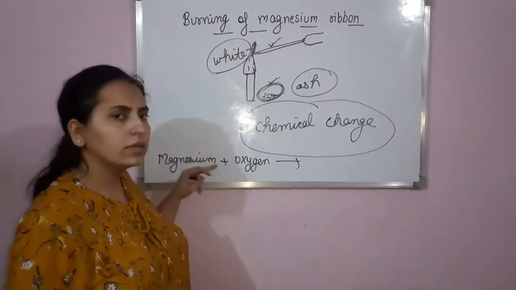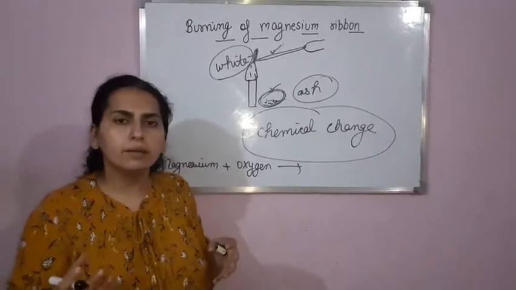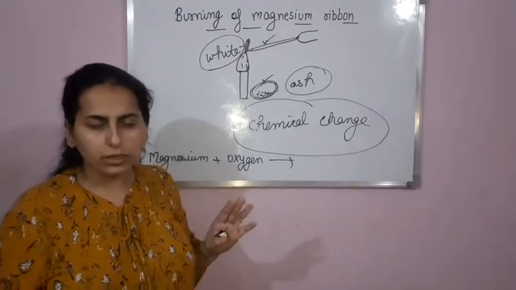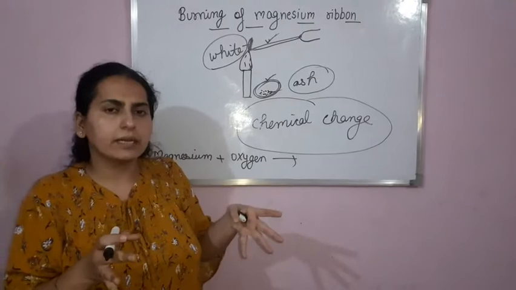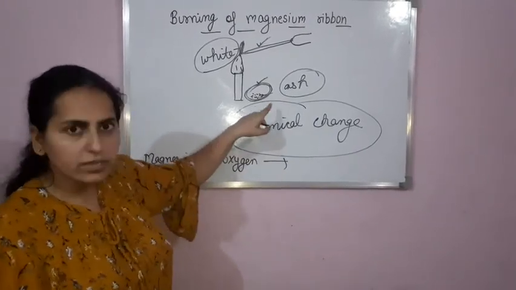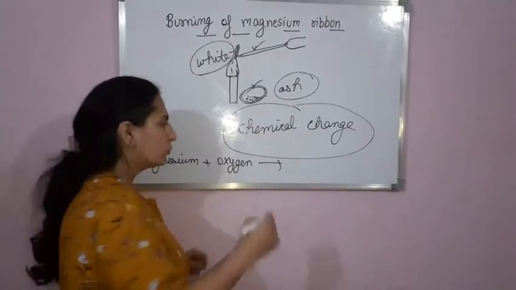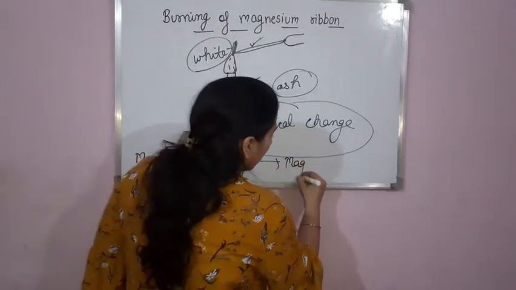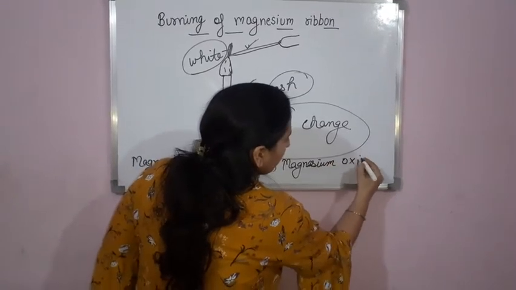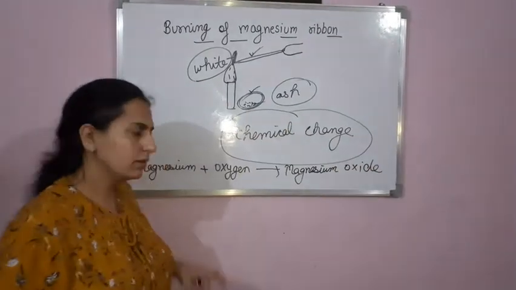So when you burn the magnesium ribbon, it is reacting with oxygen, resulting in the formation of this ash. Its chemical name is magnesium oxide.